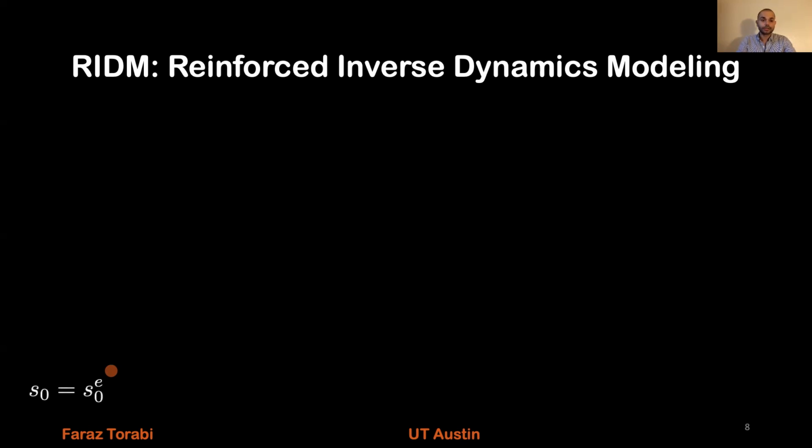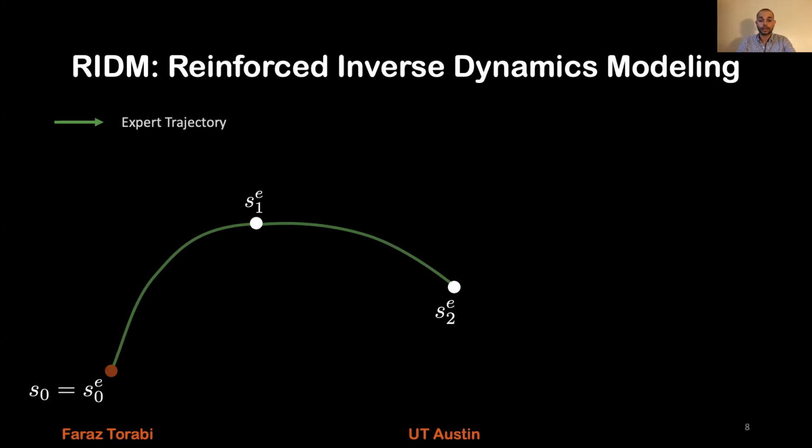So for the sake of the presentation, I'm going to talk about the deployment first. So now I'm going to first show the demonstration. Each task starts from a starting state S0, and here S0E shows the expert's starting state, E represents expert. So it starts from S0, goes to next state S1E, and next S2E, and so on.